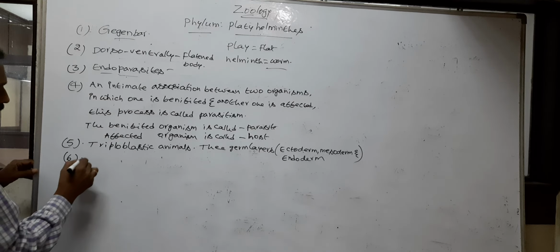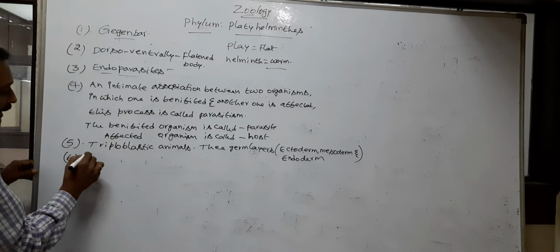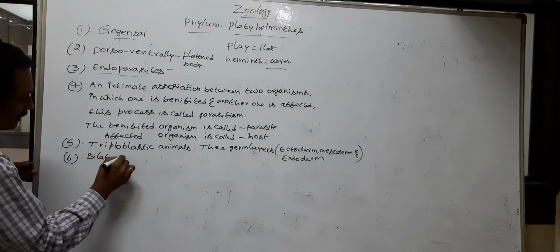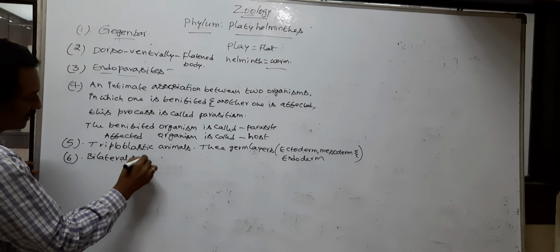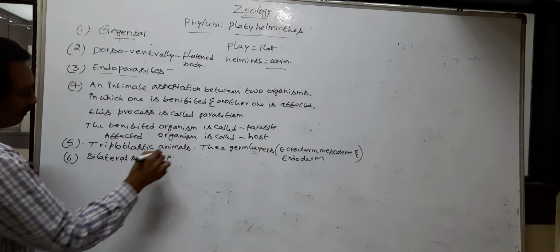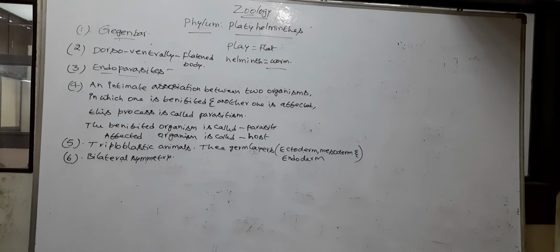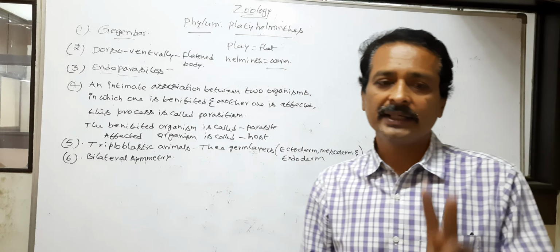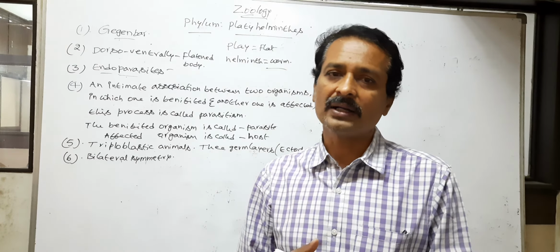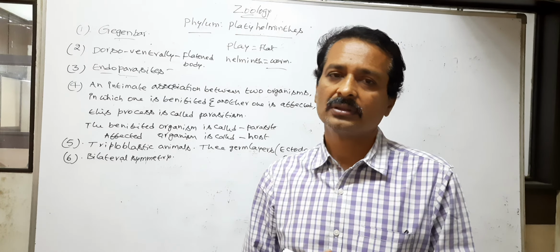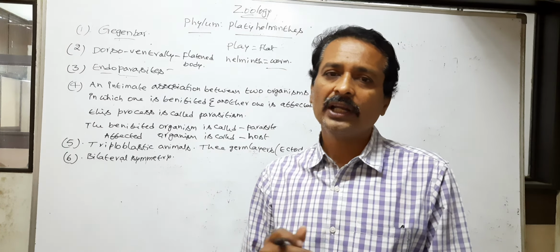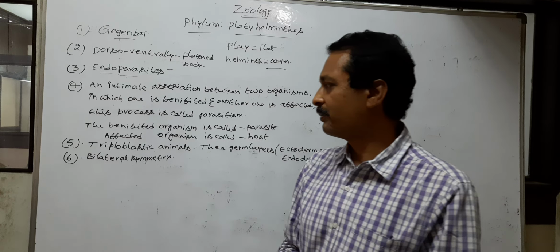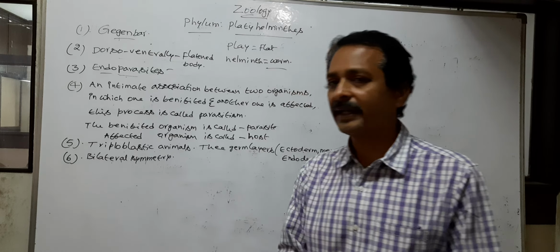Next, Platyhelminthes exhibit bilateral symmetry. What is bilateral symmetry? When an animal can be cut into two equal parts by only one plane passing through the central axis of the body, it is called bilateral symmetry.